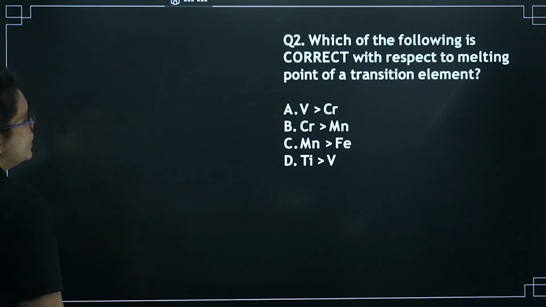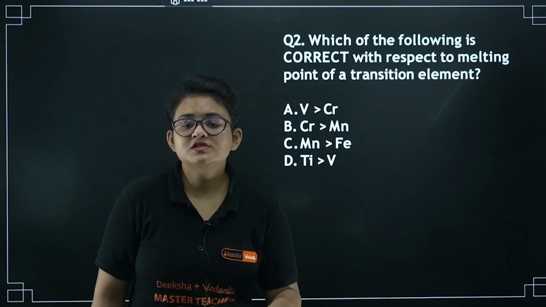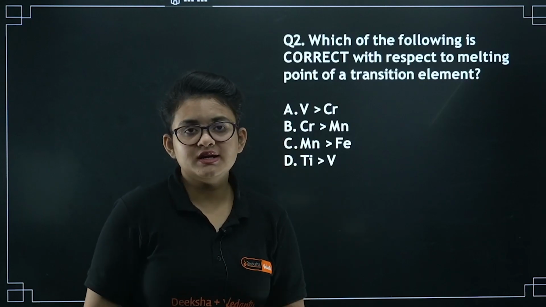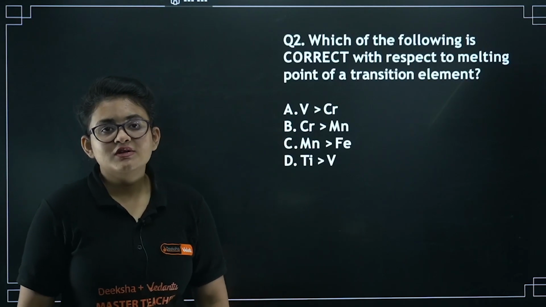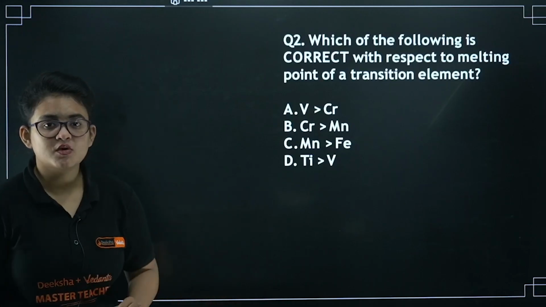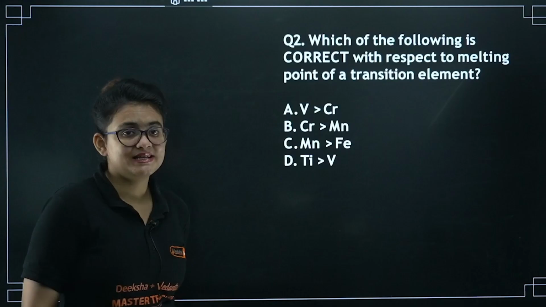Let's proceed. Which of the following is correct with respect to melting point of the transition element? Just let me tell you one thing. The more the number of unpaired electrons, the stronger the metallic bonding and the higher the crystal lattice enthalpy.